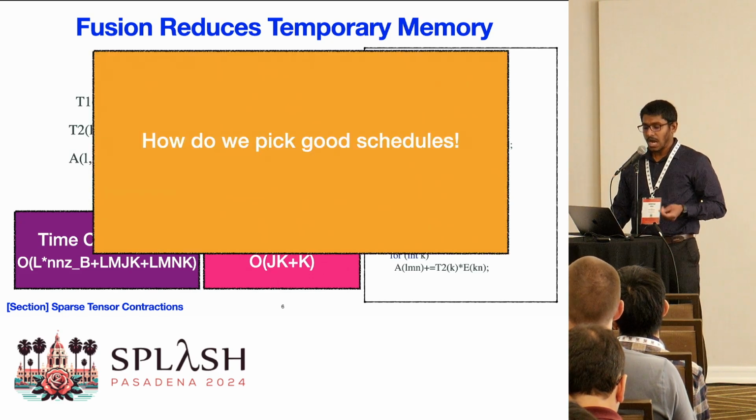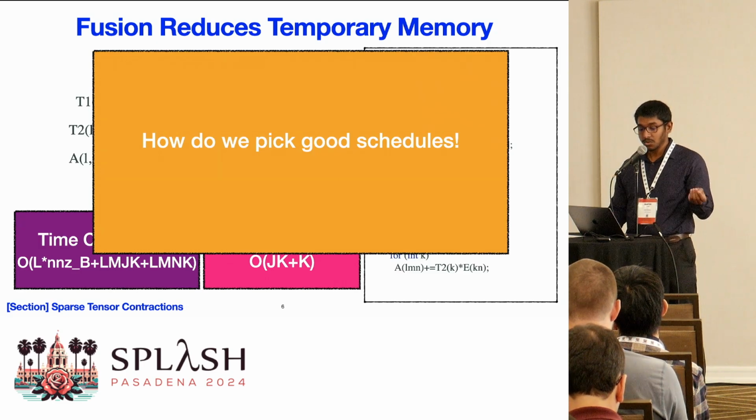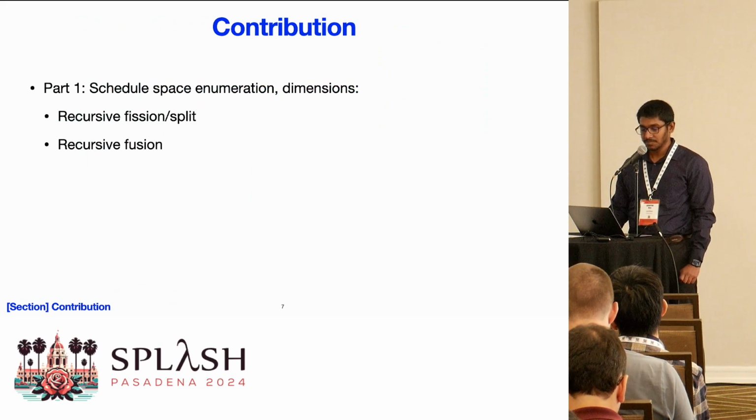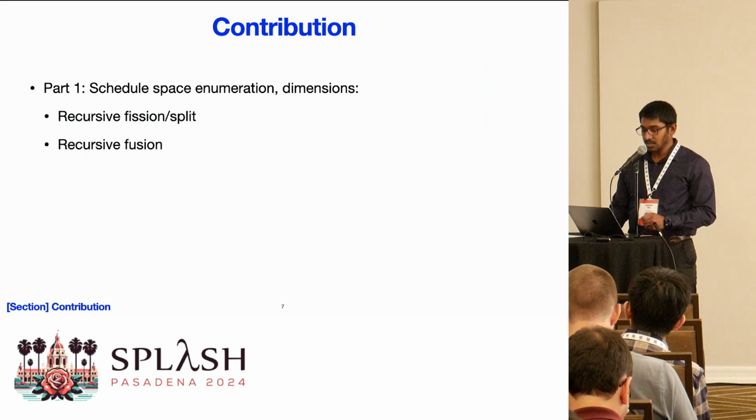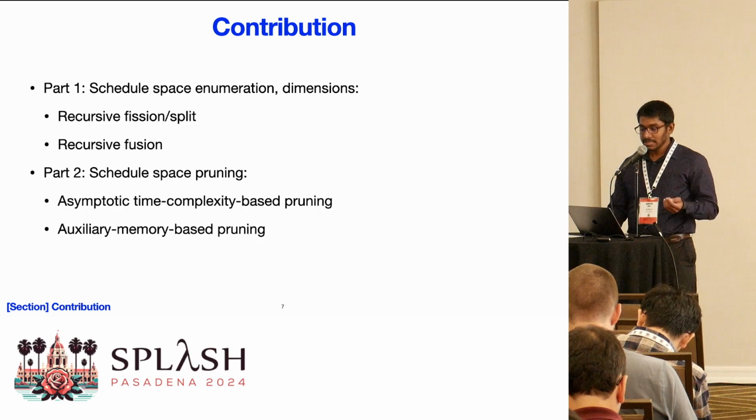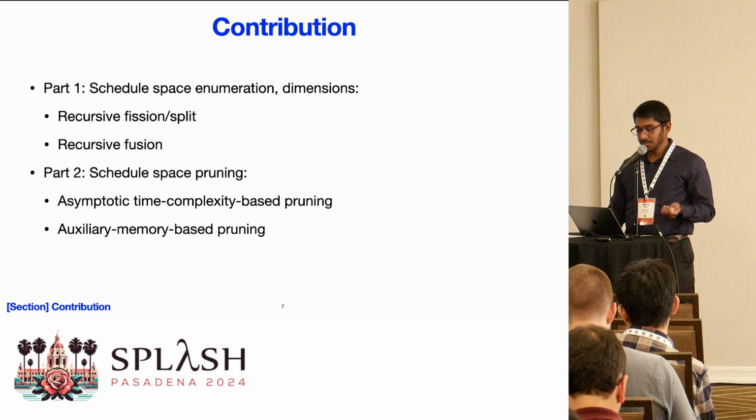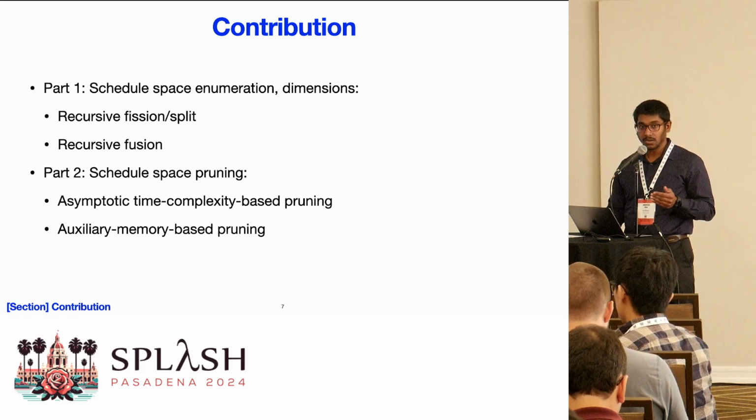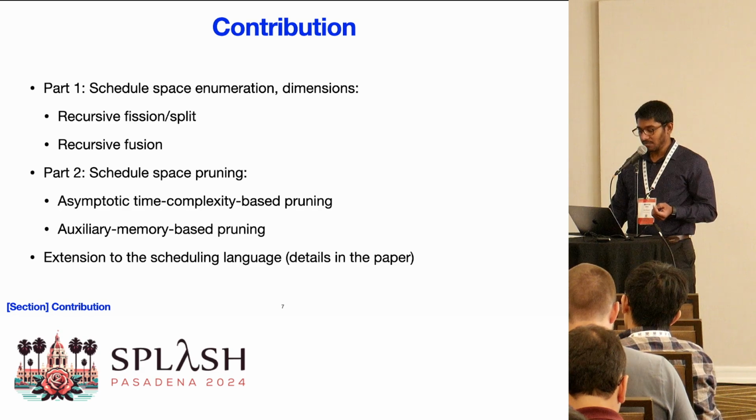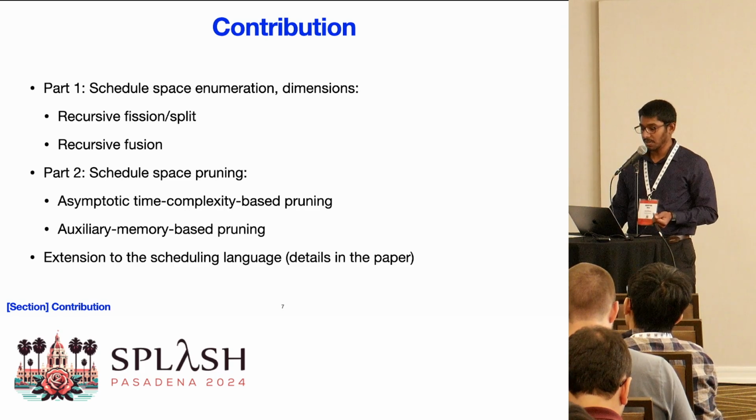So now, how do we pick one good schedule or a few good schedules out of all the schedules in the schedule space? To pick a good schedule, 3 things need to be done. The first is enumerating the schedule space to generate all the loop schedules. The second is pruning the search space to a manageable few schedules using asymptotic time complexity and auxiliary memory complexity. And the third part is realizing a schedule. We do this by extending the scheduling language, which I will not cover in this presentation. For details, please read our paper.